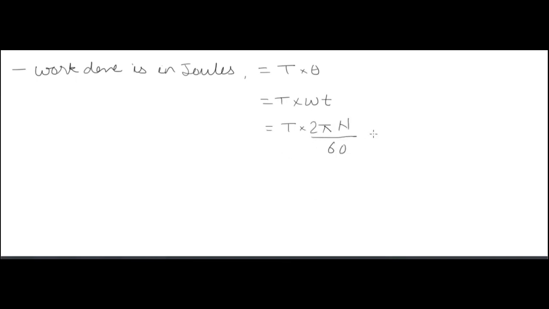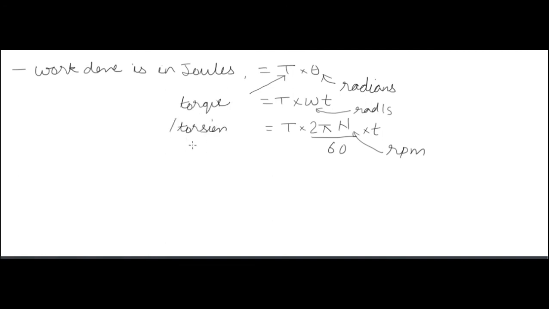Now this is also another concept. These are all GATE questions that I have solved, and I have kept these values in my notes. Work done is always in joules, and if you are given the torque value, work is equal to torque into theta, the angle moved. Theta is in radians. If you are given the angular speed, theta is angular speed into time. If you are given the rpm, then omega is equal to 2 pi N by 60. Small t is time, bigger T is torque.